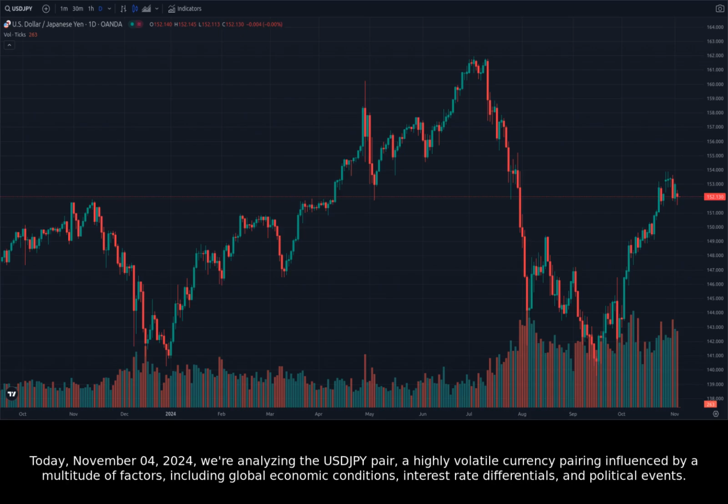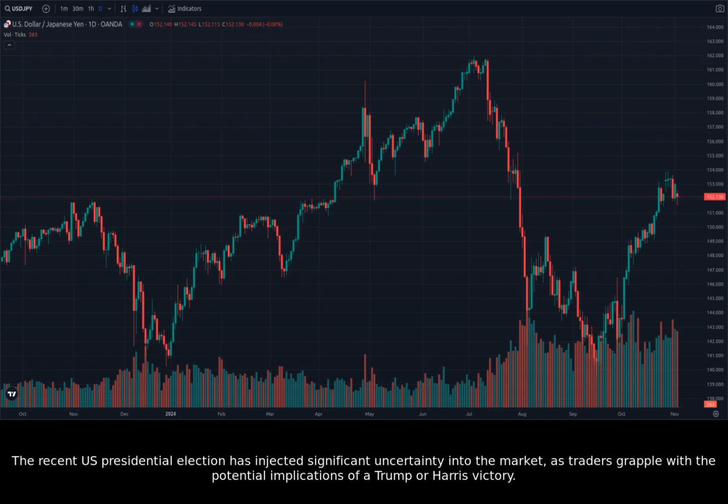Today, November 4th, 2024, we're analyzing the USDJPY pair, a highly volatile currency pairing influenced by a multitude of factors, including global economic conditions, interest rate differentials, and political events. The recent U.S. presidential election has injected significant uncertainty into the market as traders grapple with the potential implications of a Trump or Harris victory.